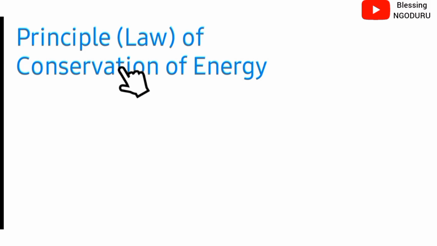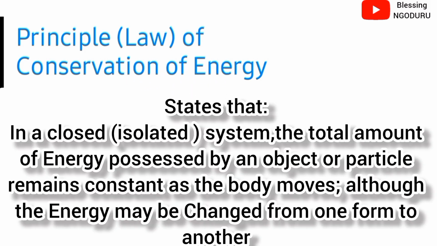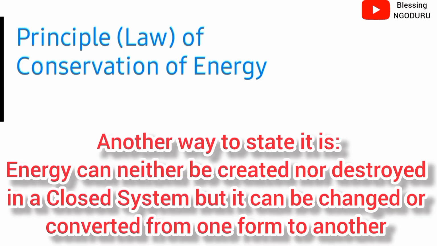Now let's look at the principle of conservation of energy. This law states that in a closed or isolated system, the total amount of energy possessed by an object or particle remains constant as the body moves, although the energy may be changed from one form to another. Another way to state this is that energy can neither be created nor destroyed in a closed system, but it can be changed or converted from one form to another.